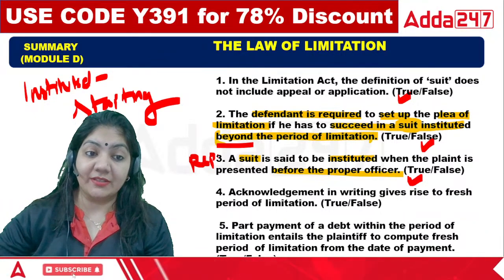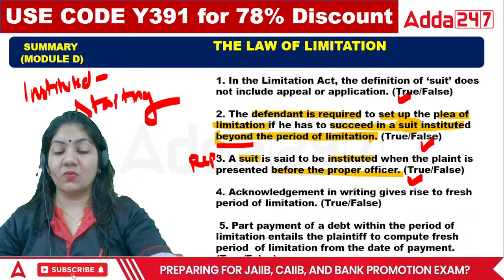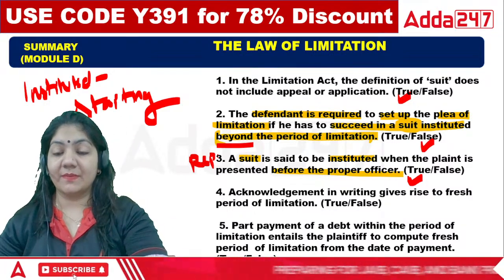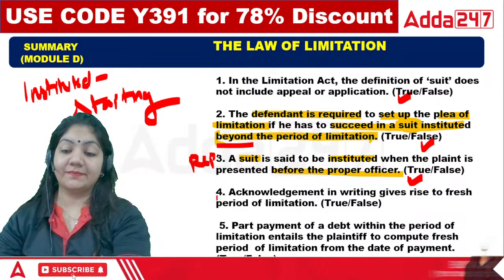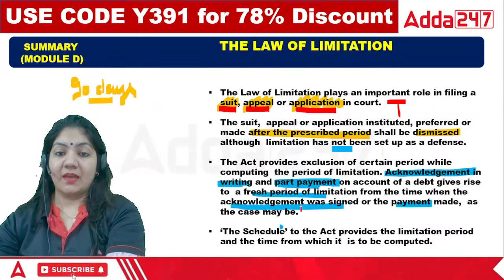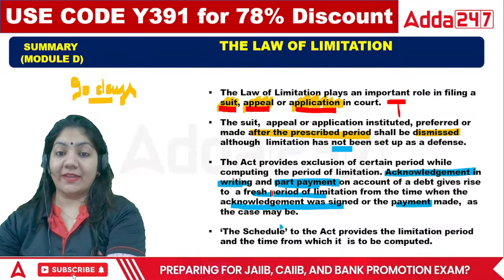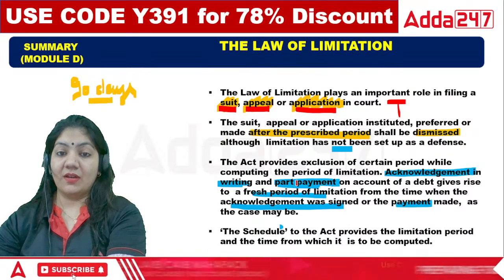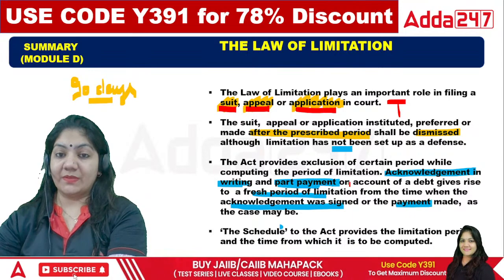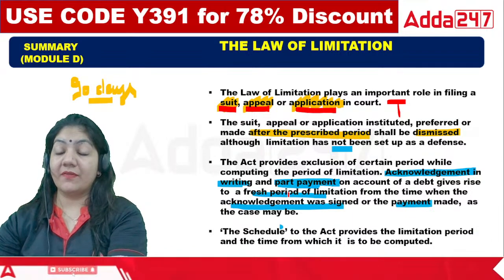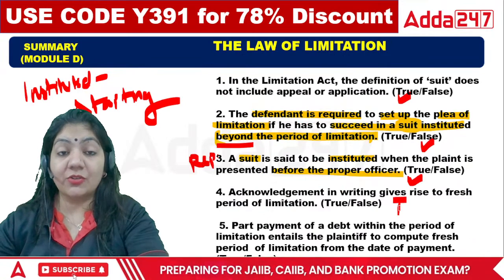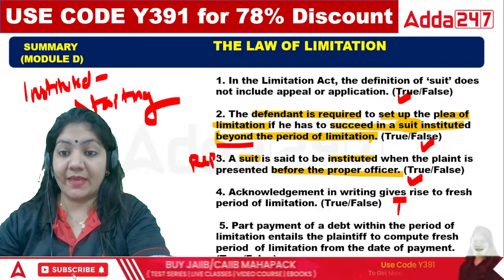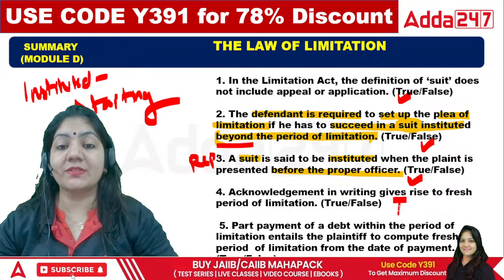We have just learned this thing, so what is the right answer? Acknowledgement in writing or part payment gives rise to a fresh period of limitation. So this is the true statement.